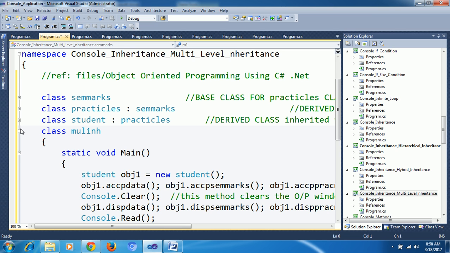This is multi-level. Multi-level is nothing but here to here, here to here, we are inheriting. It's like practical to student to again something. If you have a parent to something different, we can look at it differently. Okay.